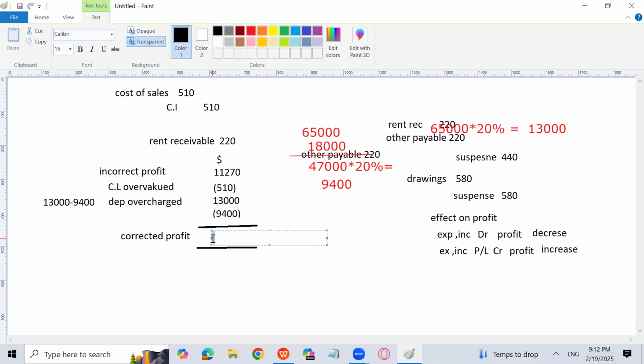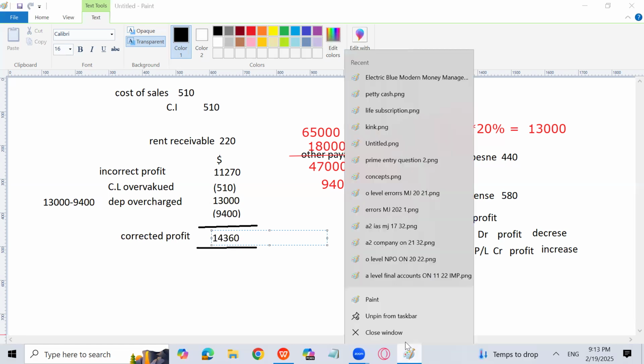What is the amount of corrected profit? Yes, please. 14,360 is the amount of corrected profit. So we are basically done with this. Now, corrected profit has been found.